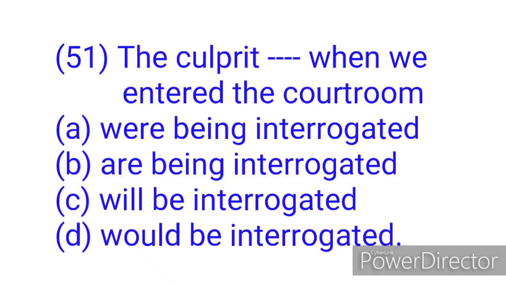Option D, we have would be interrogated. This option also talks about it as though it will happen in the future, despite the usage of the word would, which is the past tense of the word will. There are three ways you can use the word would. You can use it to talk about the past. You can say, I thought it would rain, so I brought my umbrella. Here you have used the word would to express something that happened in the past.